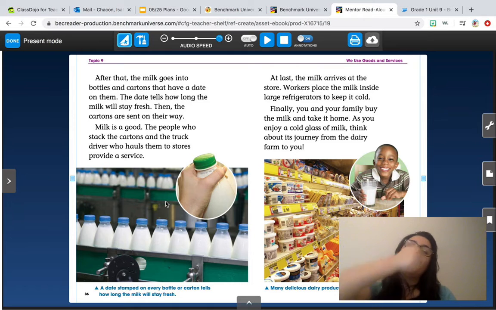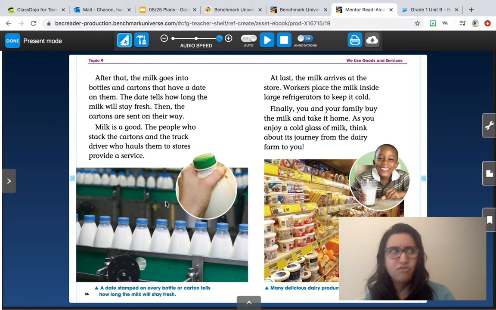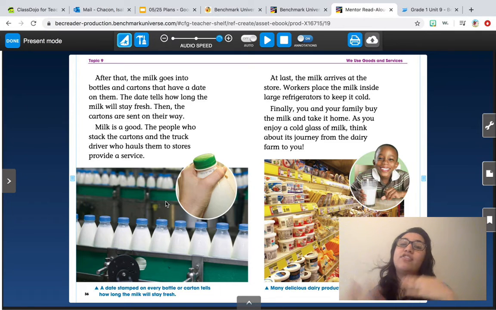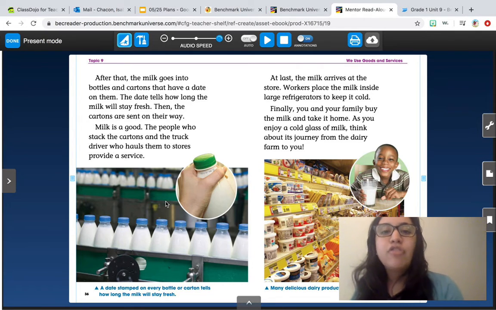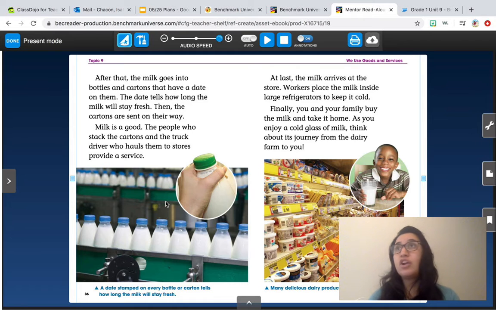A service means that you're doing something. So the stackers are stacking the milk. They're giving us a service. Because you don't want to have to get the milk from the floor at the grocery store, do you? You want them to put it on the shelf so that you can reach up and get it. So that's a service. Also, the truck drivers are giving a service too.